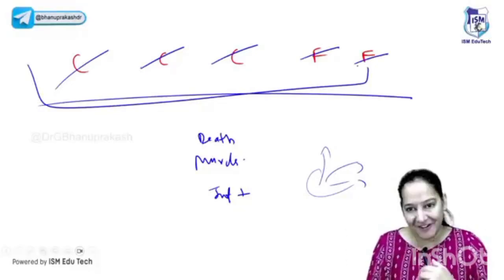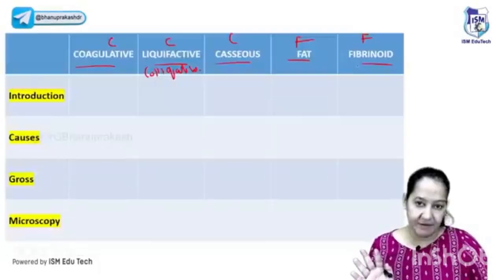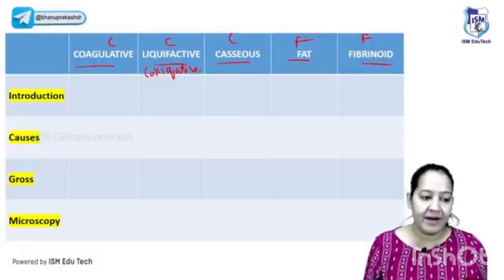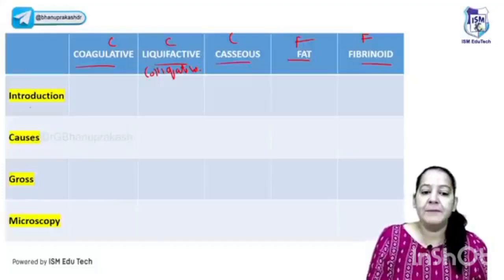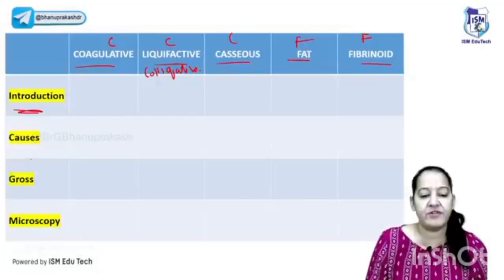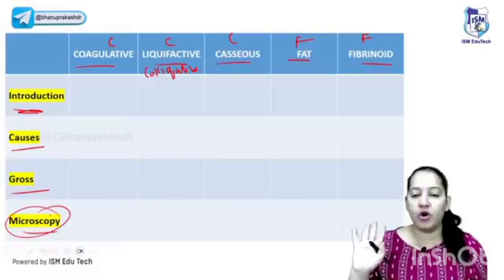Give me a thumbs up. You got it? So let me explain the 5 different types. I want all my dear students to make this comparative table with me. Otherwise, I'm providing the notes anyway. If you don't make it, it's good, but if you make it now, it will fit in your permanent memory. So I request you to make this table in which, in the introduction, you write down the definition of all 5 necrosis, then causes, gross and microscopy. Draw the microscopy, so you will never do a wrong question on necrosis.